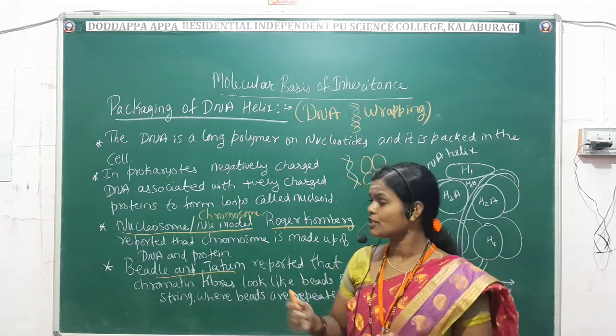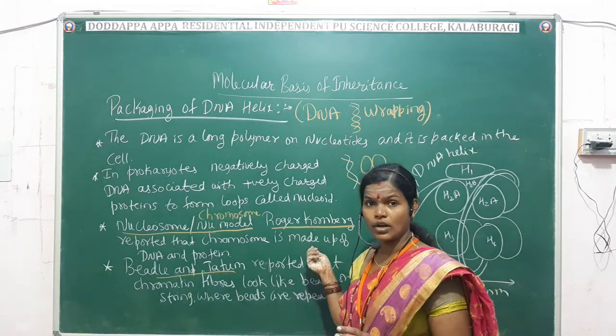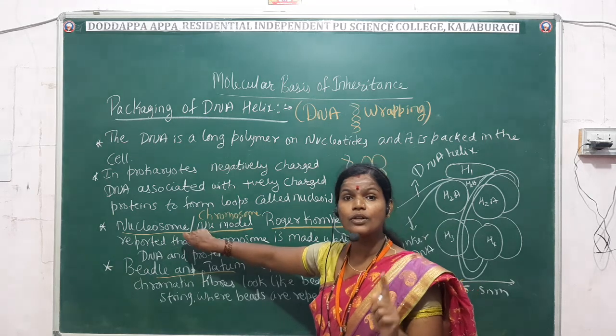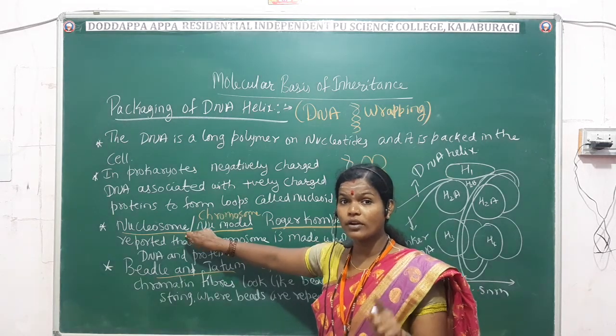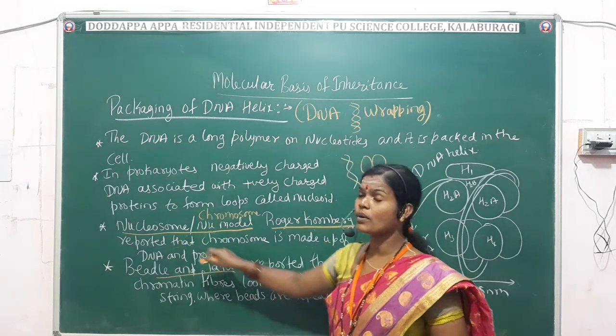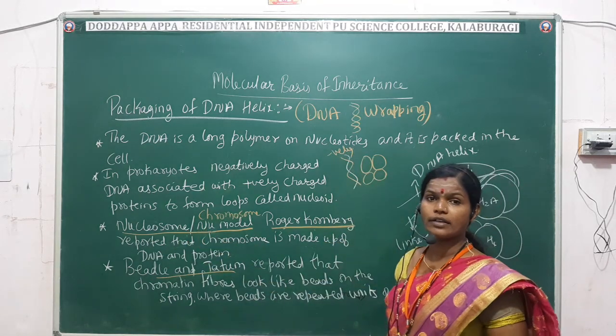I am saying it repeatedly so that it is fixed in your mind. Who proposed that? Roger Kornberg. So the chromosome model is also called the nucleosome model. What material is required? DNA, which is a negatively charged particle.